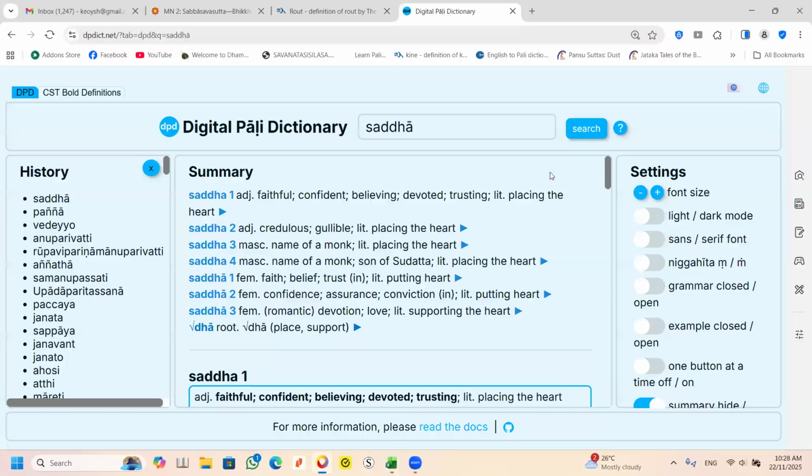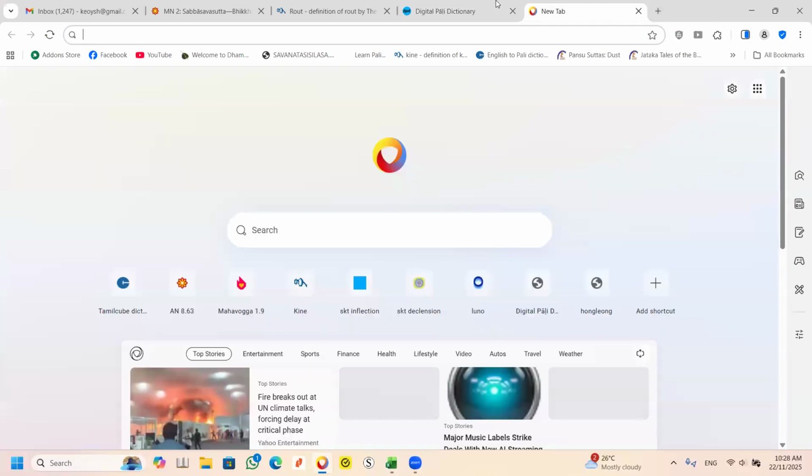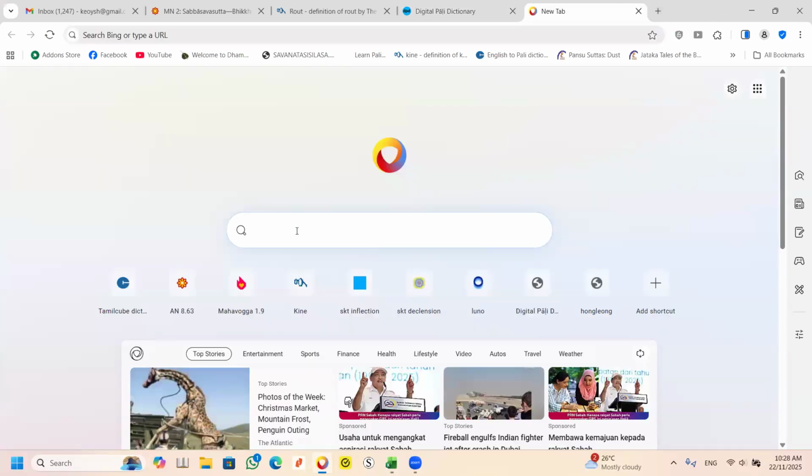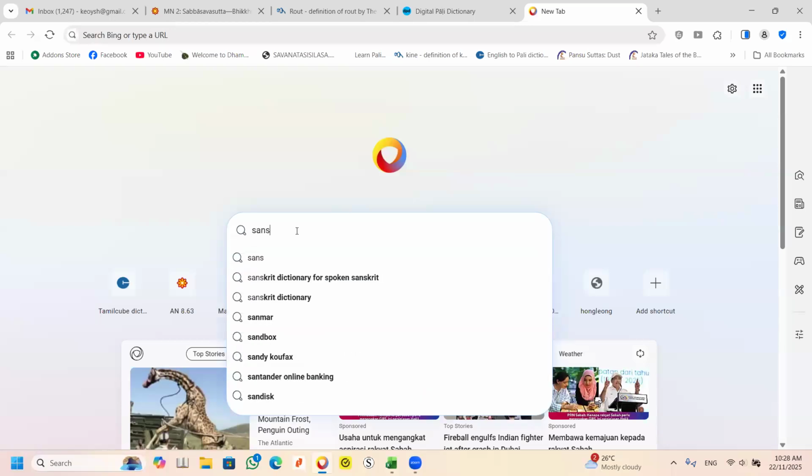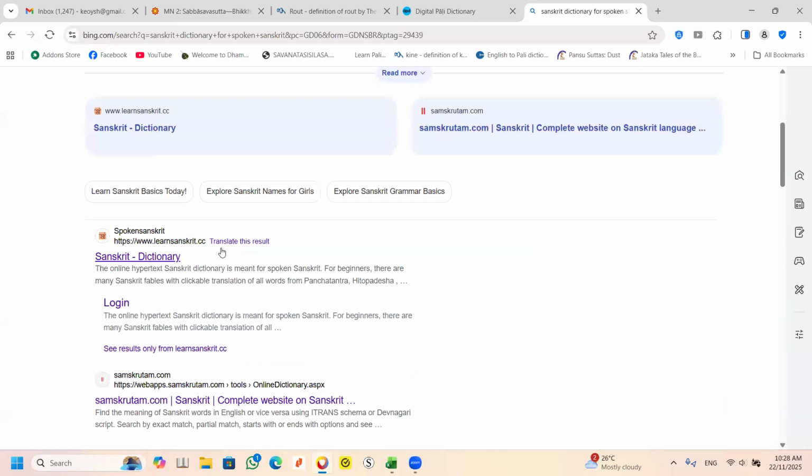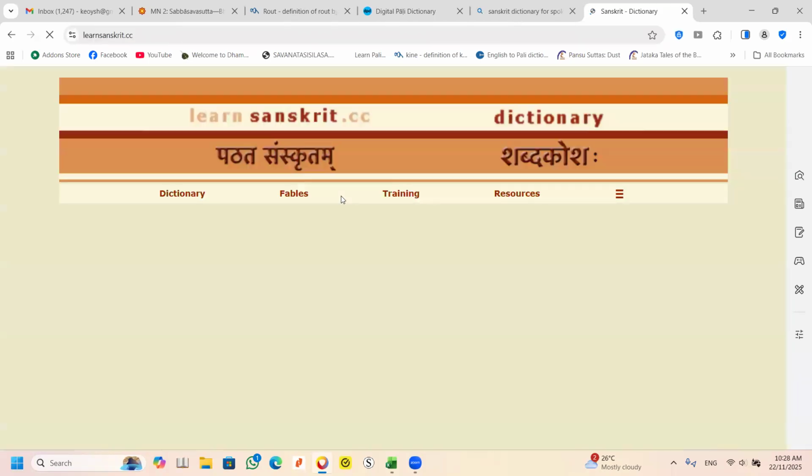Sanskrit, I just show you. Sanskrit dictionary for spoken Sanskrit. I hope this is it. This is the one, this is Sanskrit, right?